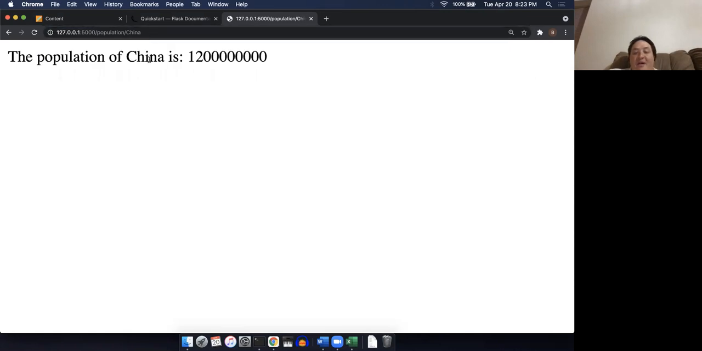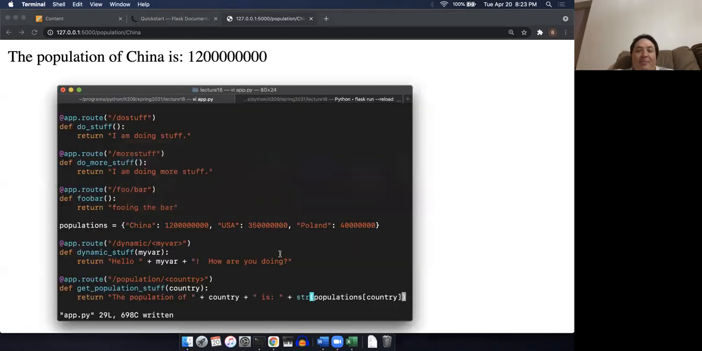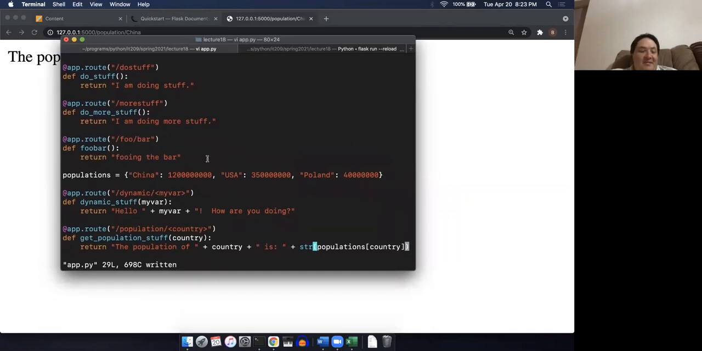China. Okay, so in other words, I can take the variable that's coming in inside the URL and use it to look something up or compute something. Maybe I have a database. I could run a query, pass in China and get back a whole bunch of information about China. So that right there is very, very simple Flask in a nutshell. It doesn't get a whole lot easier than that.